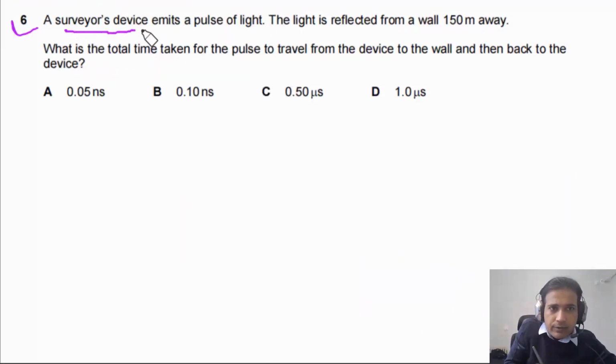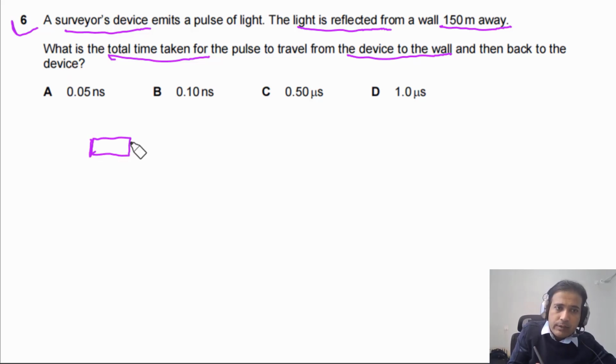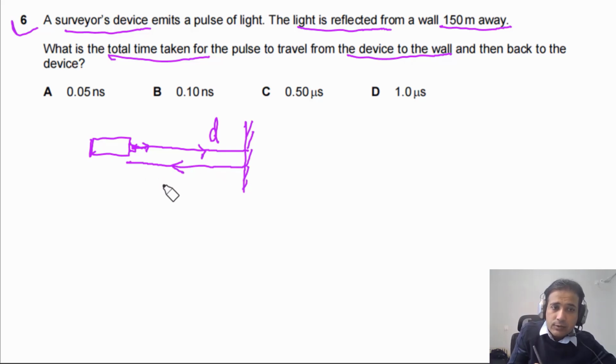Question 6 says a surveying device emits a pulse of light. The light is reflected from a wall 150 meters away. What is the total time taken for the pulse to travel from the device to the wall and then back to the device? Simply, first of all, we can imagine this one is the device. It is emitting light and the wall is located somewhere here. The light waves will travel from the device to the wall. We can say this distance is d, and then they will travel back, so this distance also has to be d.